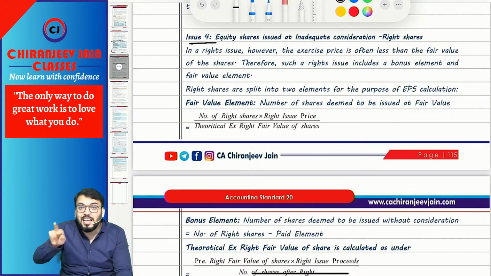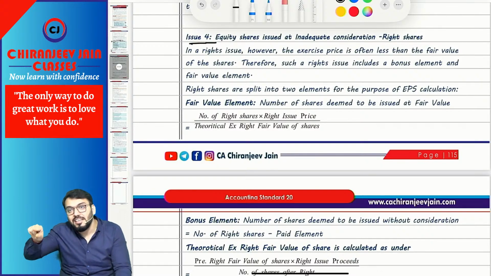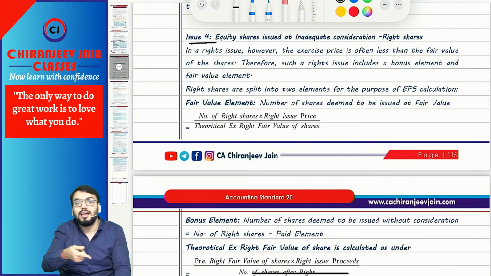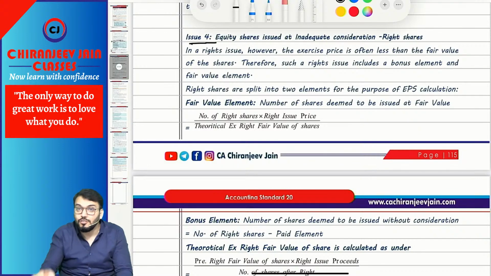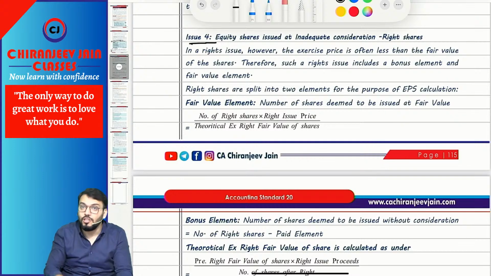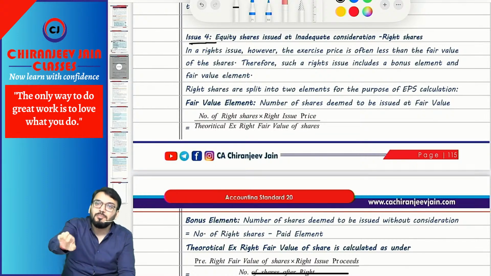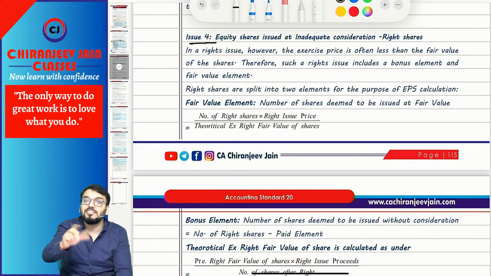Remember, theoretical ex-right fair value of shares. How to calculate it? It is equal to pre-right fair value of shares plus right issue proceeds, divided by number of shares after right. Of course, in the question they will give you the pre-right fair value also. So number of shares multiplied by pre-right fair value of each share gives the pre-right fair value of shares, plus proceeds from right issue, divided by total number of shares after right. That will become the theoretical ex-right fair value of shares.